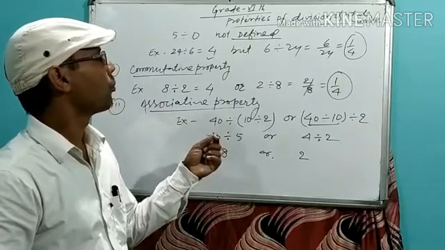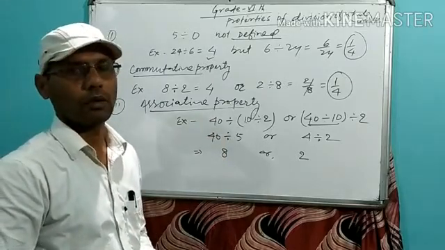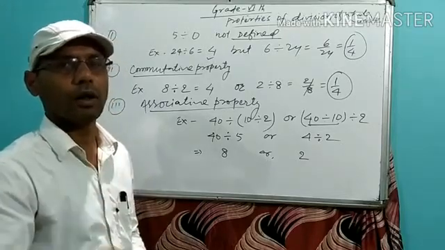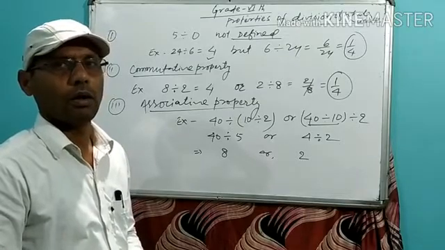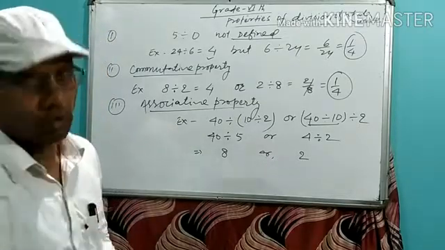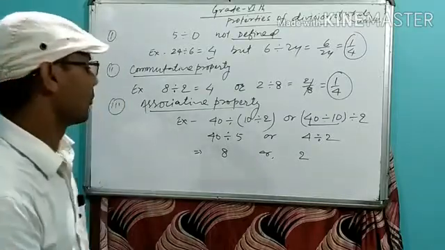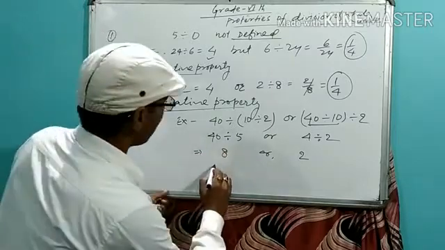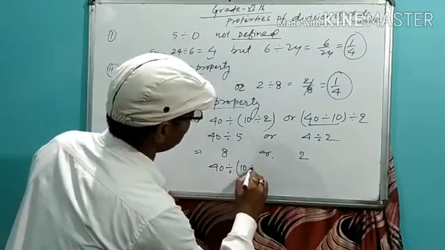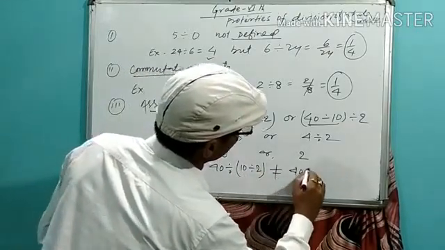It means the associative property doesn't hold for the division of whole numbers. You can write it in this way: 40 divided by (10 divided by 2) isn't equal to (40 divided by 10) divided by 2.